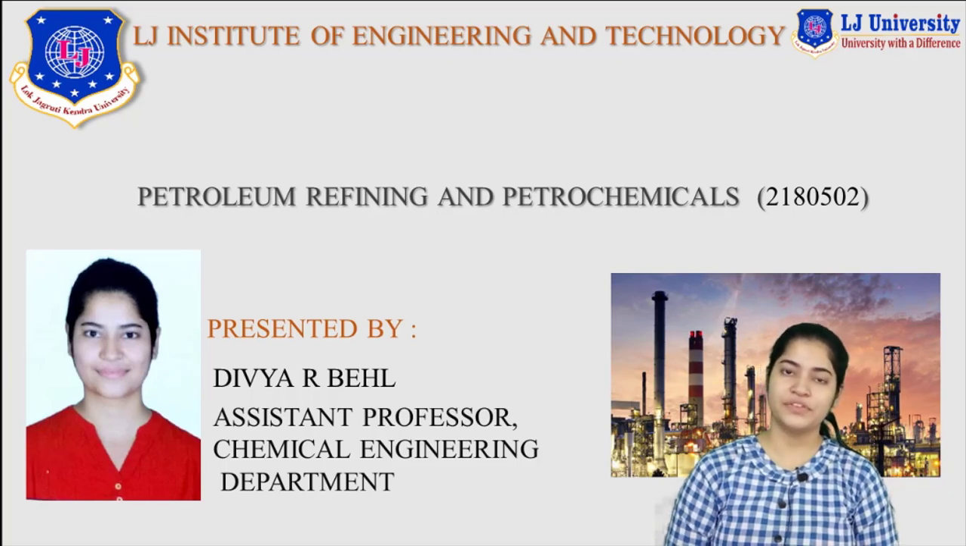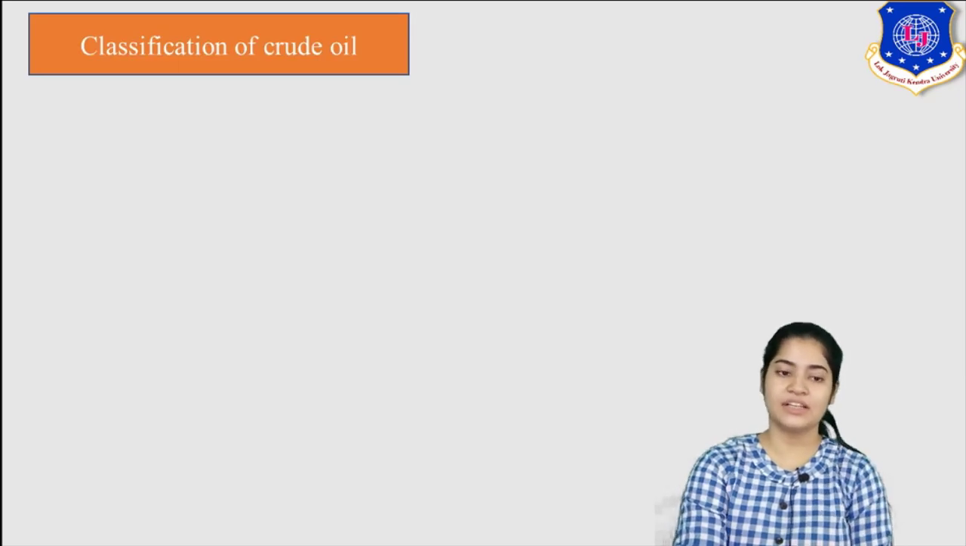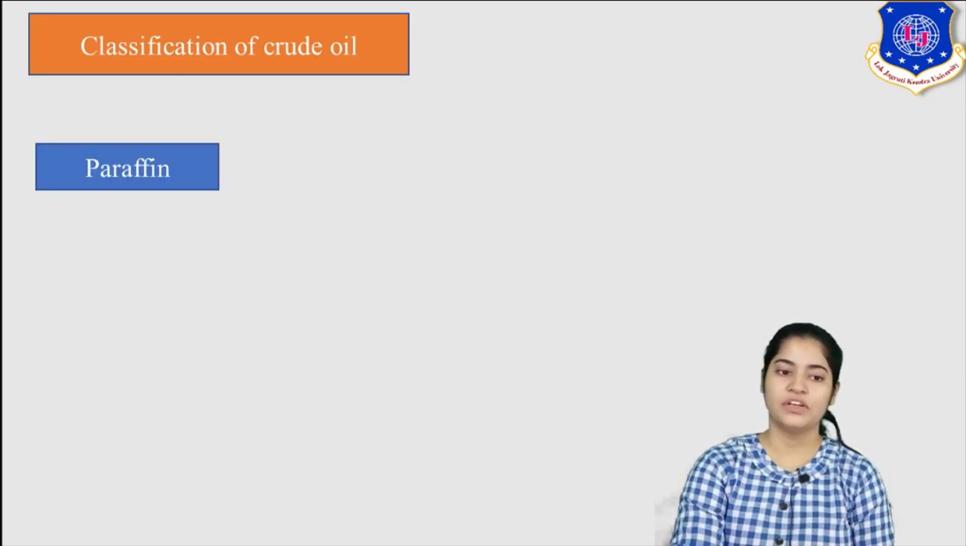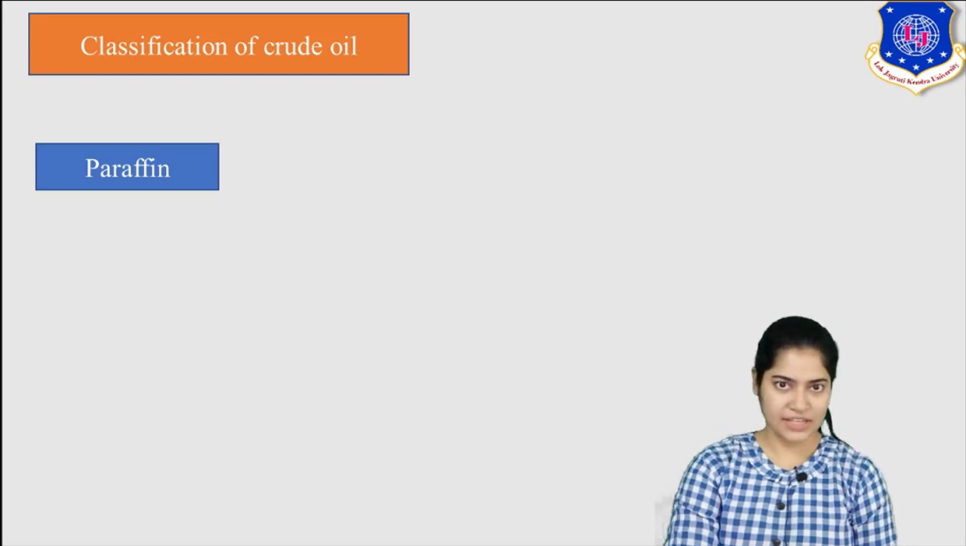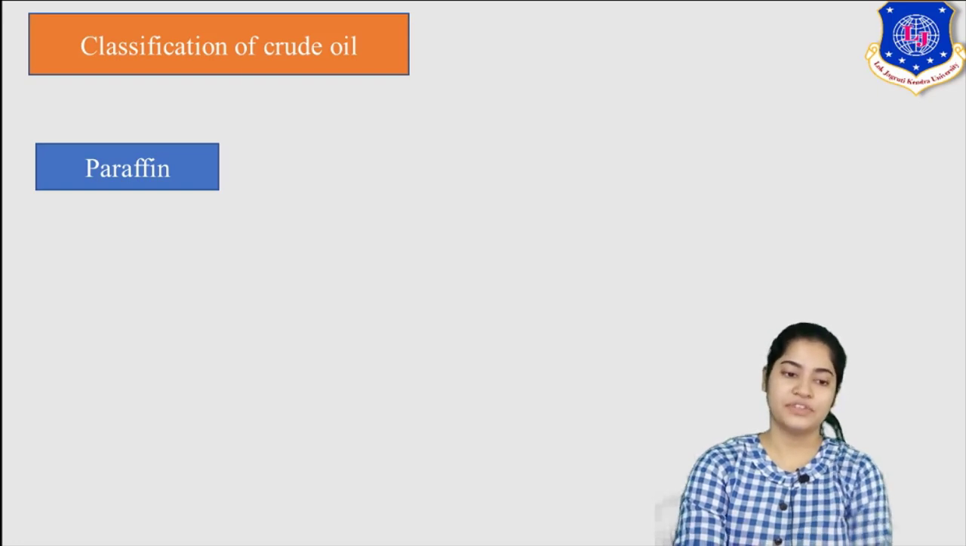So moving forward with the chapter which we discussed in the last, that is the first, basics of petroleum. Now the next topic which you will study is classification of crude oil. So your crude is classified on the basis of the components present in it, the type of hydrocarbons which are present. So that are, first, paraffin.